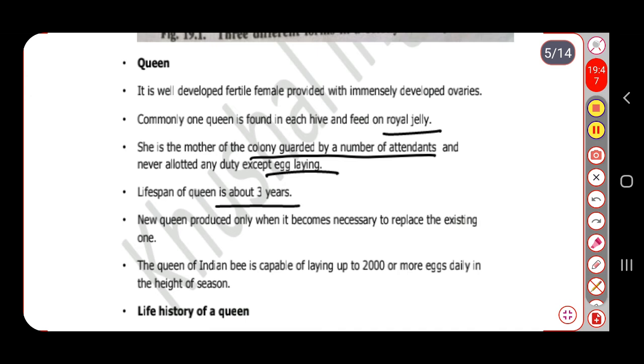Then the queen of the Indian bee is capable of laying about 2000 or more eggs daily in the height of the season. So, during the season, particularly when they get an ample amount of food, at that time the queen will lay about 2000 eggs within a single day.